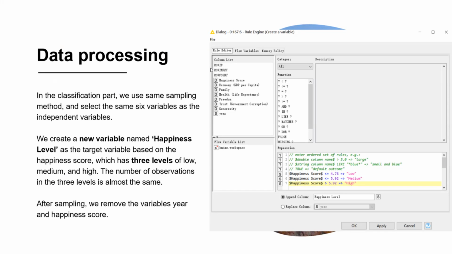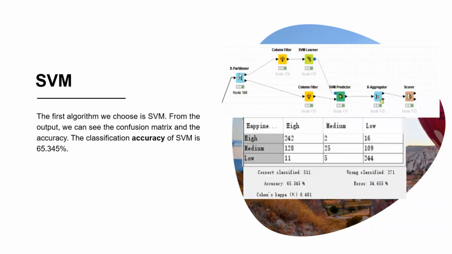We keep the number of observations in the three levels almost the same. After sampling, we remove the variables year and happiness score. It is because in the classification part, we don't want to use the happiness score as an independent variable. The first algorithm we choose is the support vector machine, SVM, and from the output of KNIME, we can get the confusion matrix and the accuracy value. The classification accuracy of SVM is about 65%.